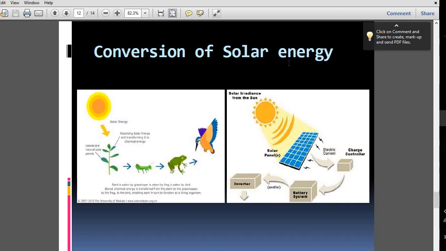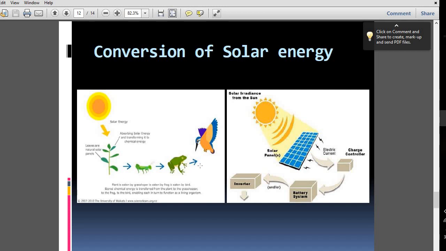So, the conversion of solar energy. Look, the sun supplies heat energy, thermal energy, light energy, and the photosynthesis process is going on here. The plants take the heat, and it produces chemical energy, and the grasshopper eats these things, and the frog eats these things, and this bird eats this frog.